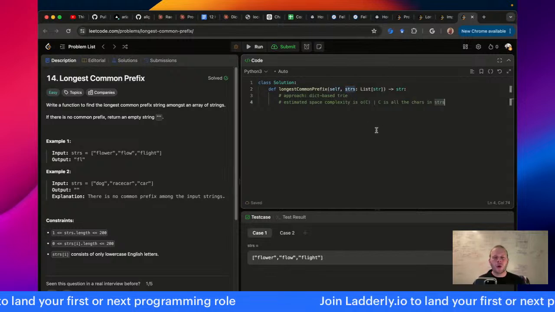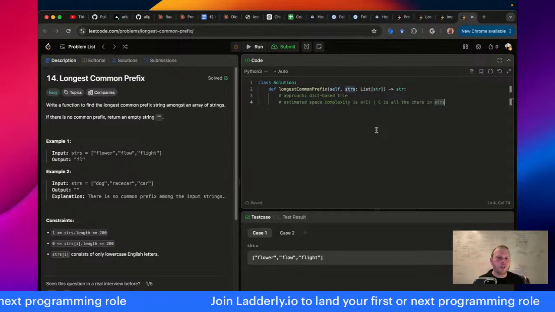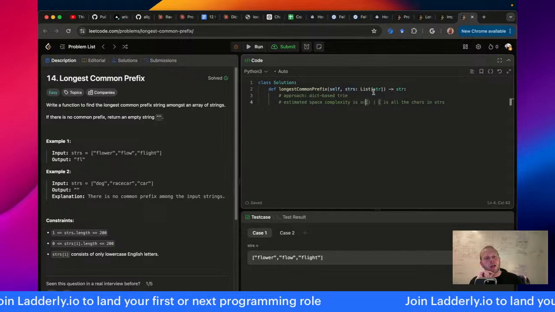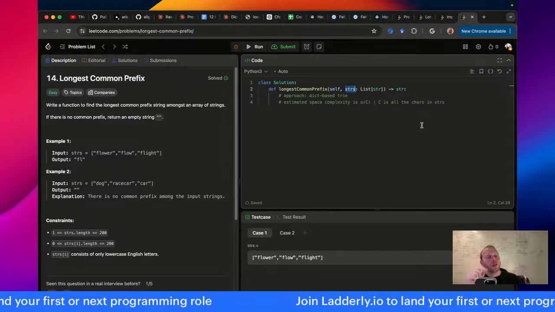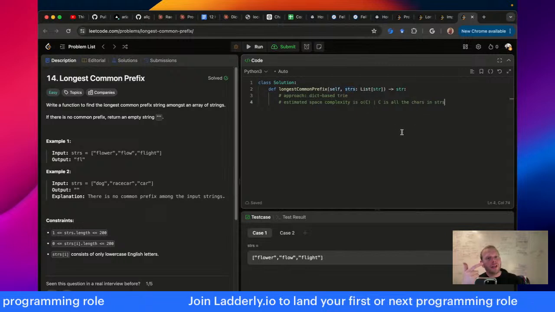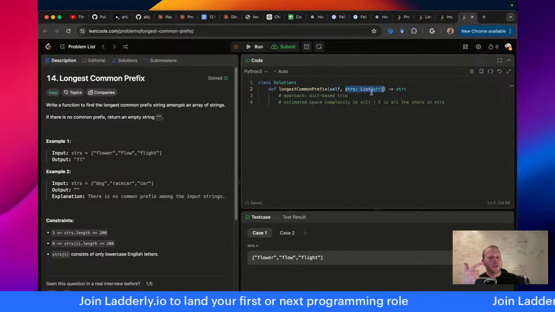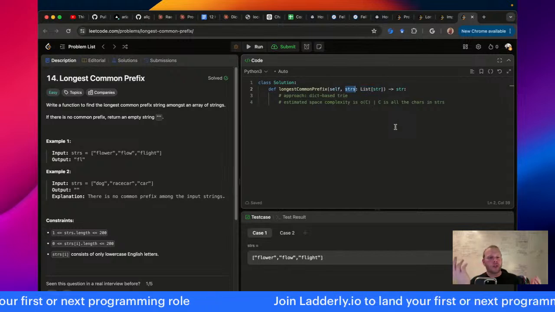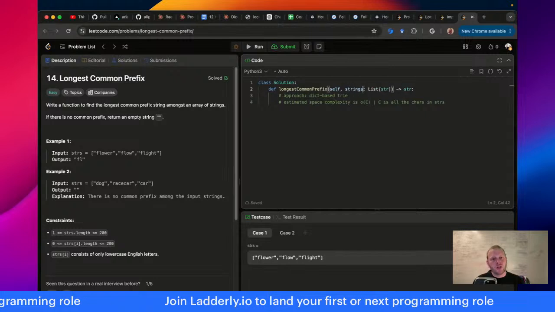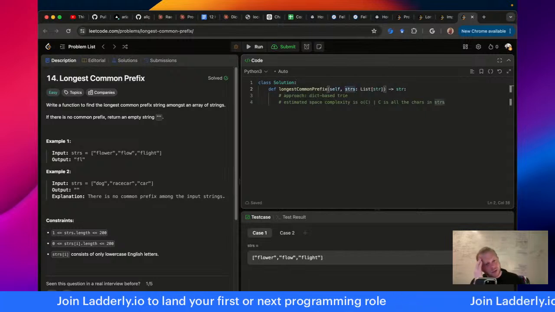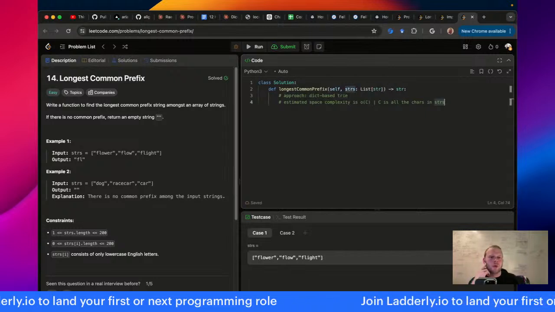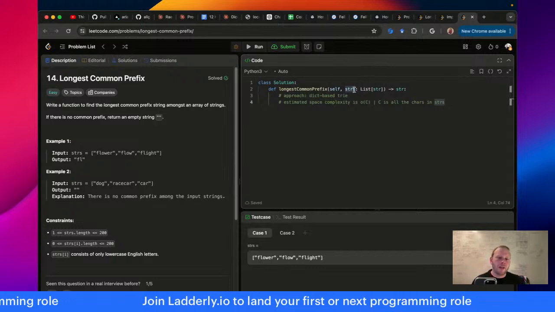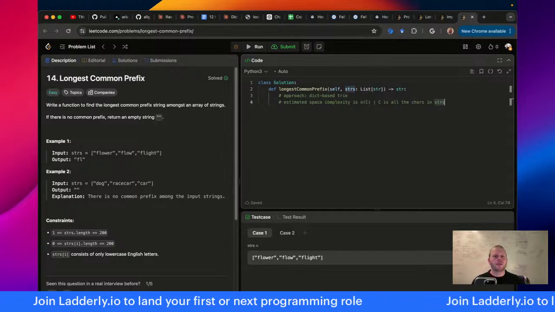So why not just call this O of n? You could say it's O of n, but then the interviewer is going to say, what do you mean by n? And you need to not trip up on the usual thing we do. Usually O of n means the input data. And so that would be the length of, I don't know why they don't just call it strings. Like just call it strings, but whatever. I guess you leave out the random letters and you're cool. Someone needs to found a tech company called STRS.